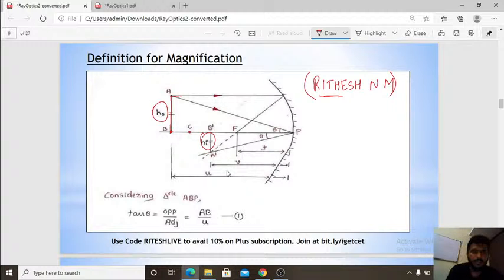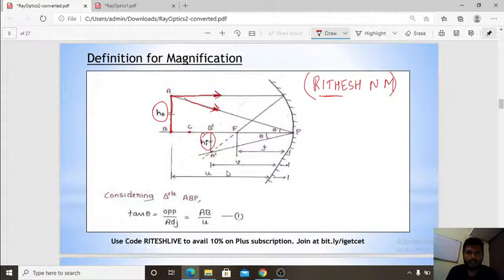First I will take ABP. Here, ABP is the image and object height. From here, two rays go: this is the first ray and this is the second ray.